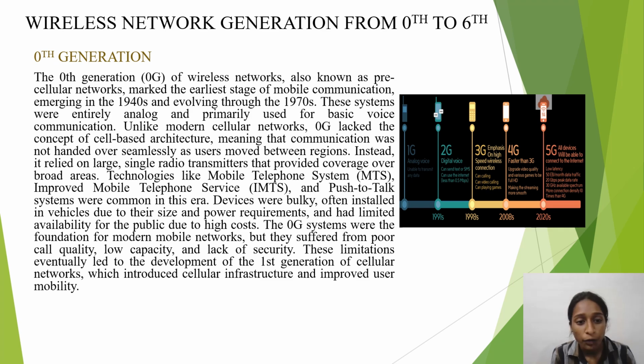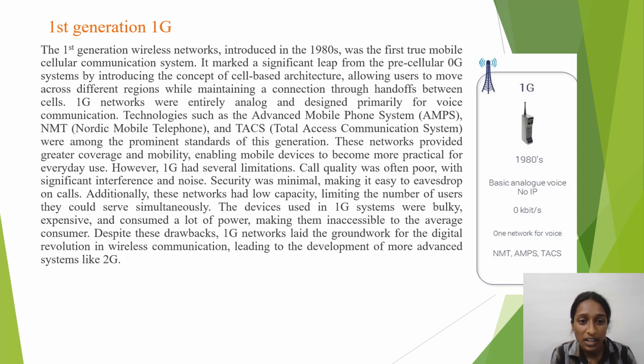Devices were bulky, often installed in vehicles due to their size and power requirements, and had limited availability to the public due to high cost. The 0G systems were the foundation for modern mobile networks, but they suffered from poor call quality, low capacity, and lack of security. These limitations eventually led to the development of the first generation of cellular networks, which introduced cellular infrastructure and improved mobility. Next, we'll see the first generation, that is 1G.